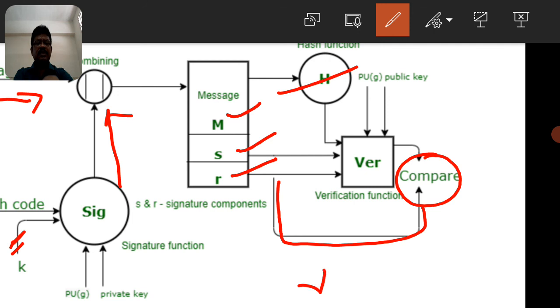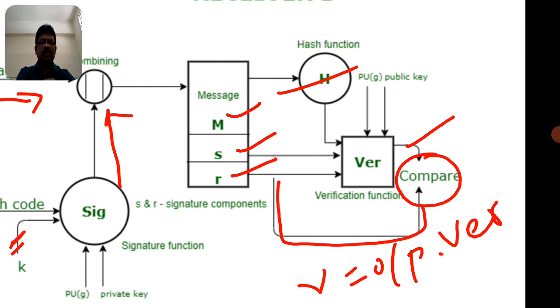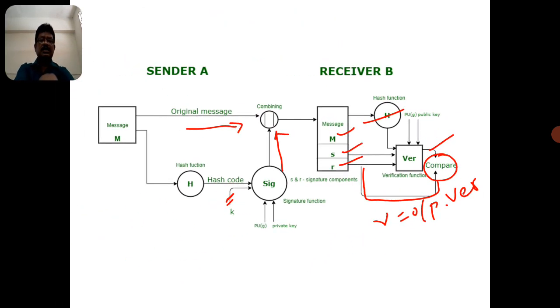What does this mean? The R component is compared with the output of the verification function. So what output of the verification function do we get? That is equal to the labeled R. If both are equal, then it can be provided as its authenticator. So this is the concept of the digital signature. In the next video we will see how to implement the signature function and how to implement the verification function. Thank you.